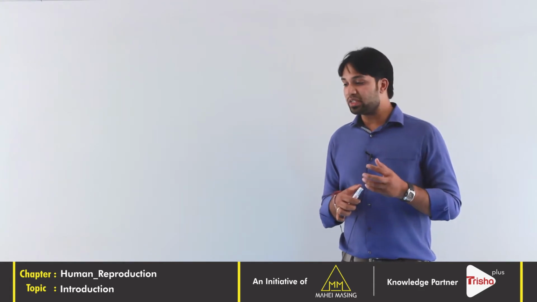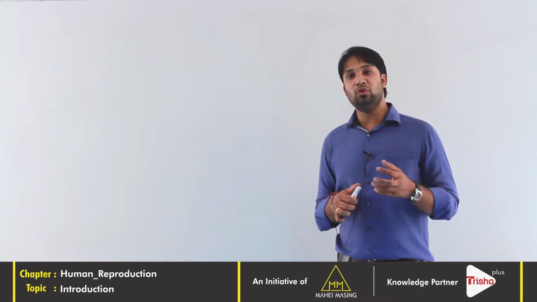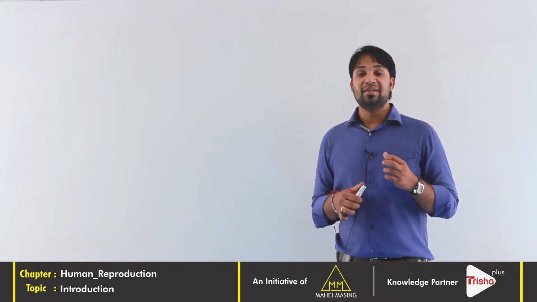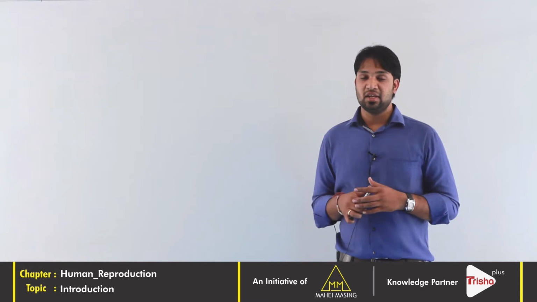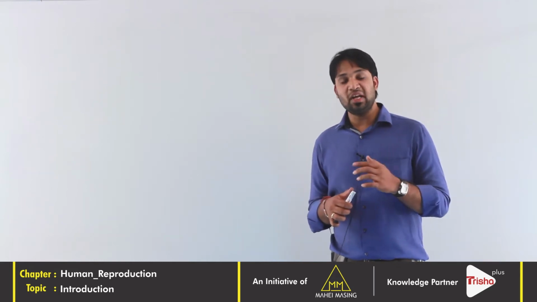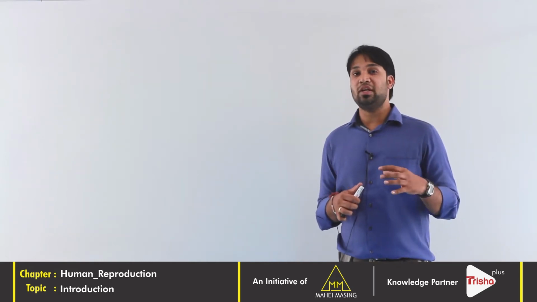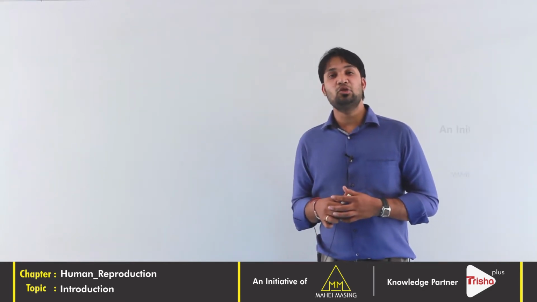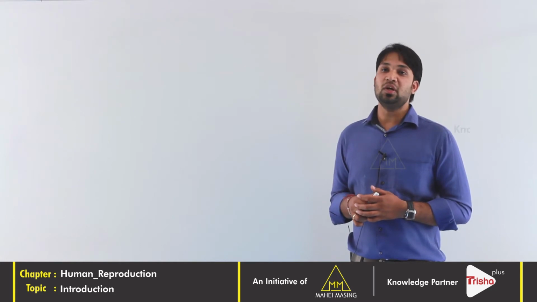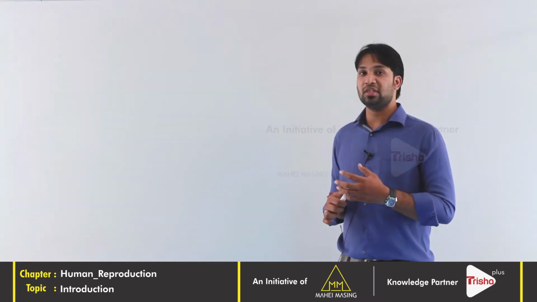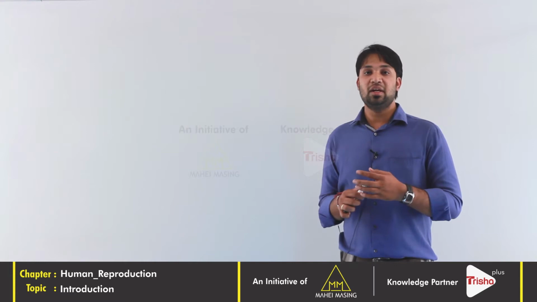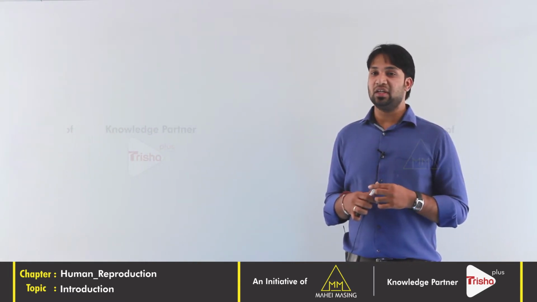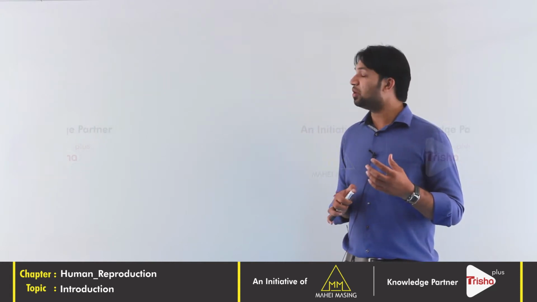So the distinguishing structures which are different in male and different in female are called secondary sexual characters. And when you can distinguish a male from a female, that is called sexual dimorphism. Now the chapter that we are going to start is human reproduction. In human reproduction, we will be seeing all the processes involved in the formation of gametes, then fusion of gametes, and then development of the embryo, overall collectively. So human reproduction will be the chapter.